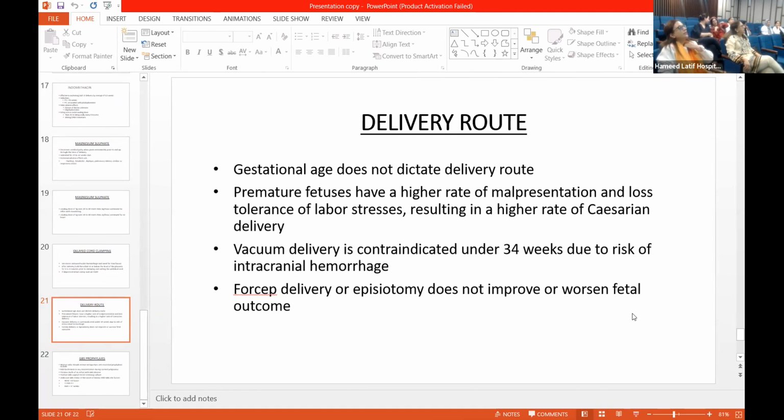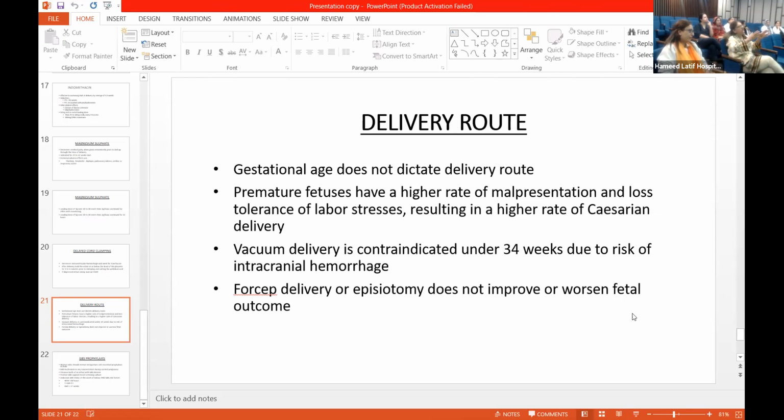Delivery route. Gestational age does not dictate delivery route. Premature fetuses have a higher rate of malpresentation and loss of tolerance of labor stresses, resulting in a high rate of cesarean delivery. Vacuum delivery is contraindicated under 34 weeks due to risk of intracranial hemorrhage. Forceps delivery or episiotomy does not improve or worsen the fetal outcomes.